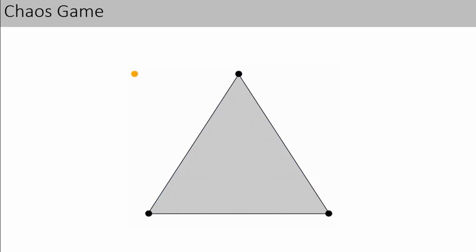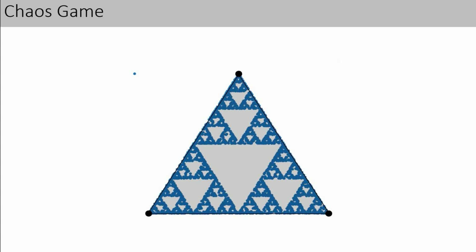In the chaos game, we start with a convex polygon and a point, in this case, this orange point. Using this point, we randomly select a vertex of the polygon and move towards it by a specified fractional distance between the point and the chosen vertex. This process is repeated with a new vertex chosen randomly each iteration. Such a repetition leads to a fractal pattern of points.